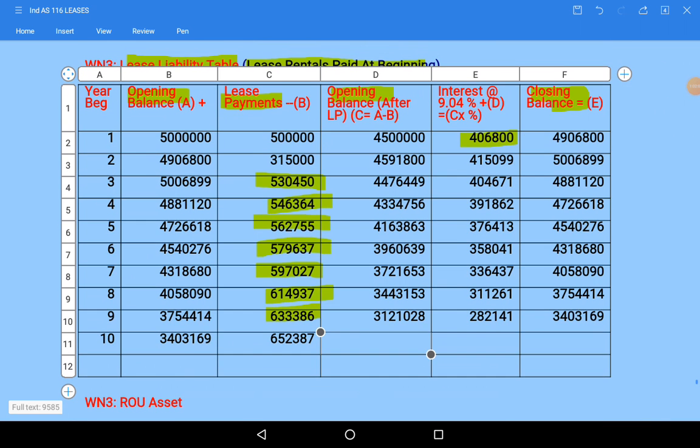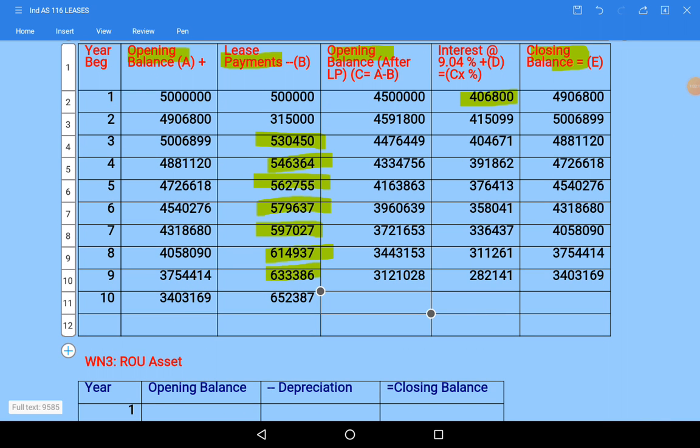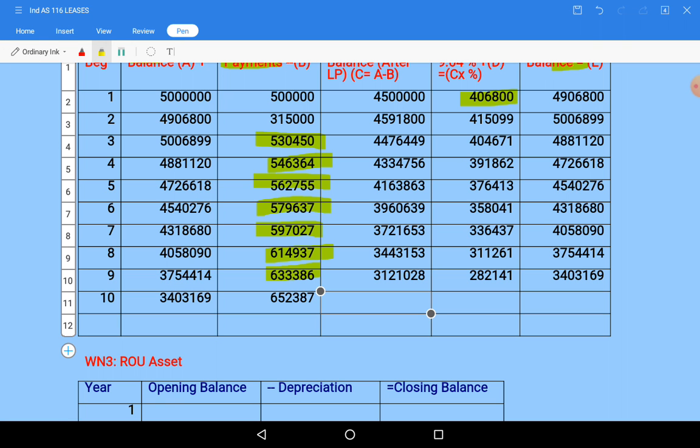Like this, each year I have deducted the lease payments, then we got lease liability after lease payments. On that we will calculate interest, and to the opening balance after lease payments we will add interest to get the closing balance, and closing balance will become opening balance. Again lease payments will be deducted. On that you will calculate 9.04% interest. Interest will be added to get the closing balance. This closing balance will become opening balance again.